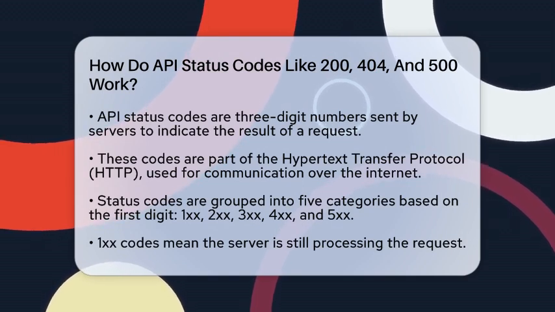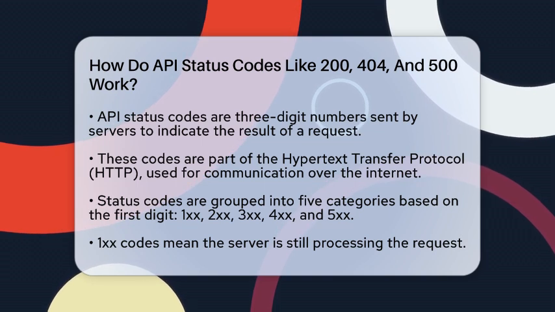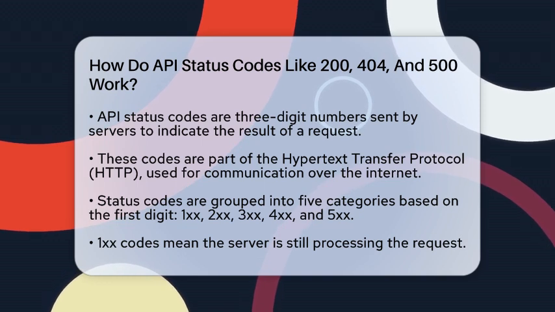These are three-digit numbers the server sends back to let you know what happened after your request. They are part of the Hypertext Transfer Protocol, which is how computers talk to each other over the internet. These codes are grouped into 5 categories based on the first digit.